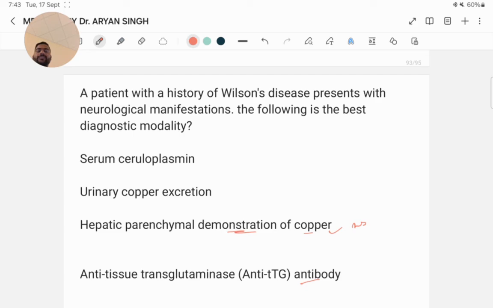The best diagnostic modality to confirm Wilson disease, especially in the presence of neurological manifestation, is hepatic parenchymal demonstration of copper. This is usually done by performing a liver biopsy to measure the hepatic copper concentration, which is considered the gold standard for the diagnosis.